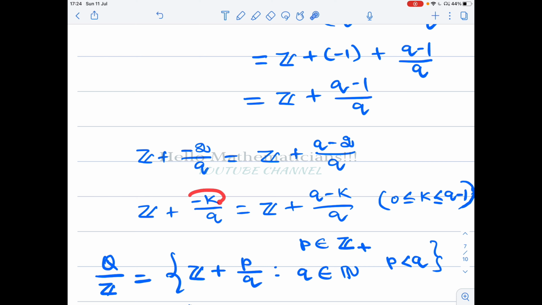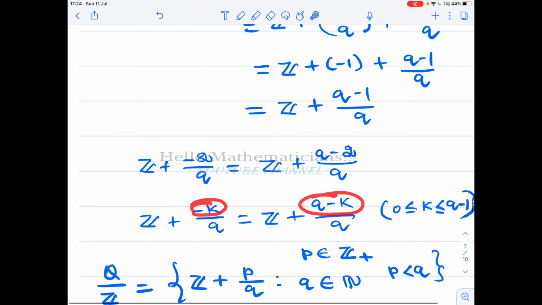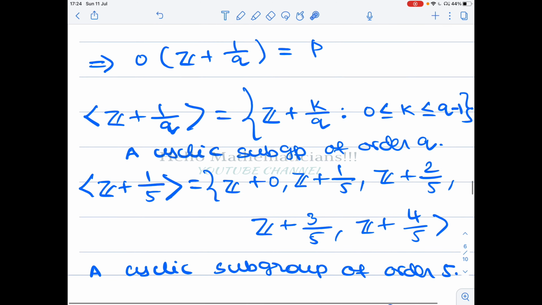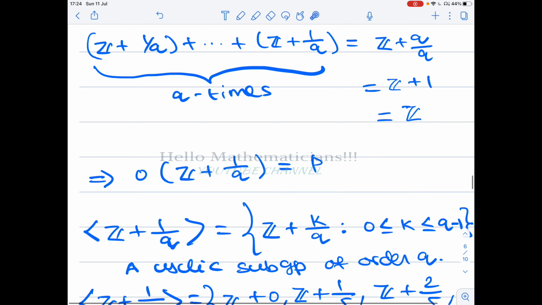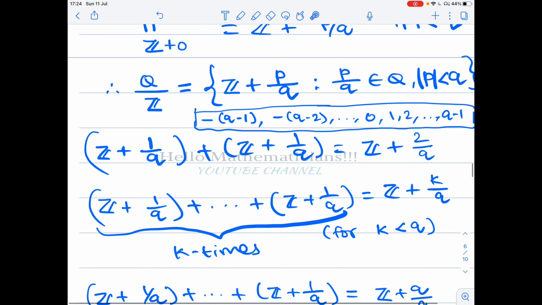Now these are all negative p's, these are all positive p's. Therefore we conclude that the coset Z plus minus 1 by q is equal to Z plus q minus 1 by q.